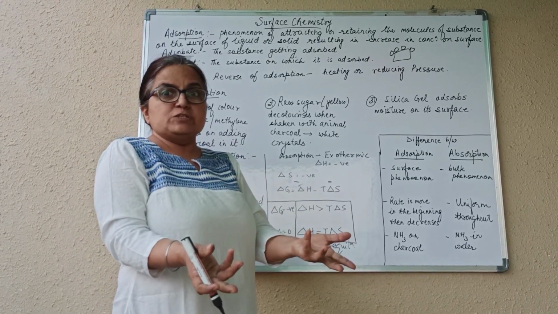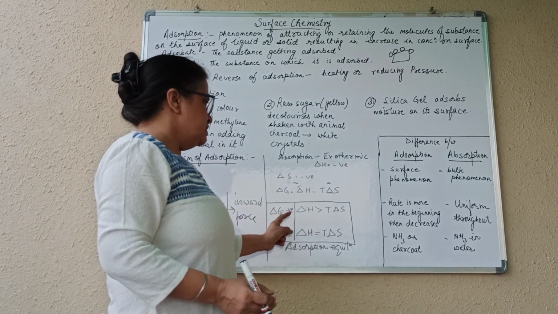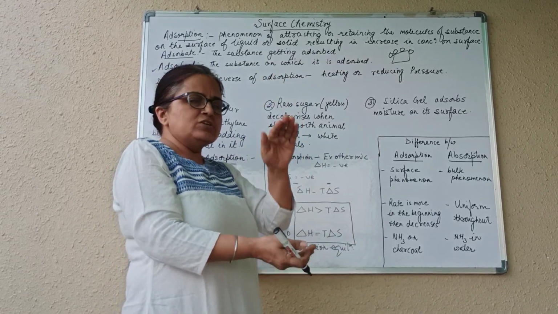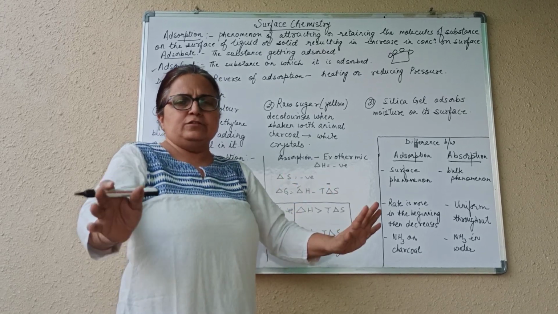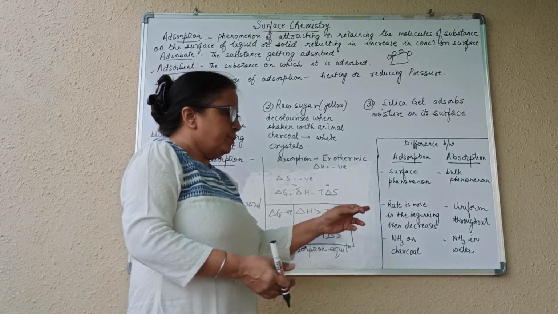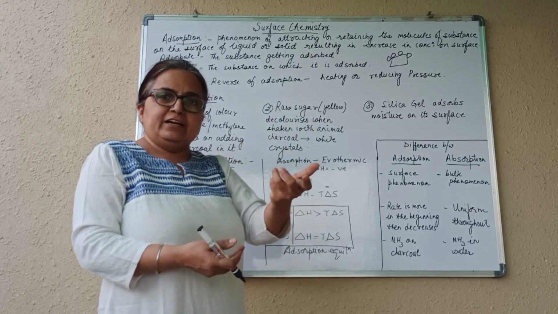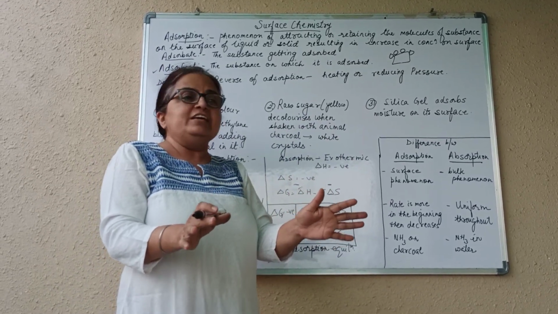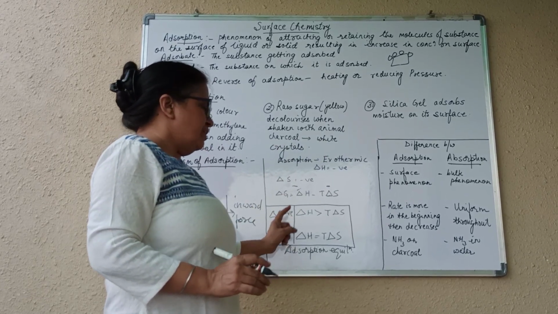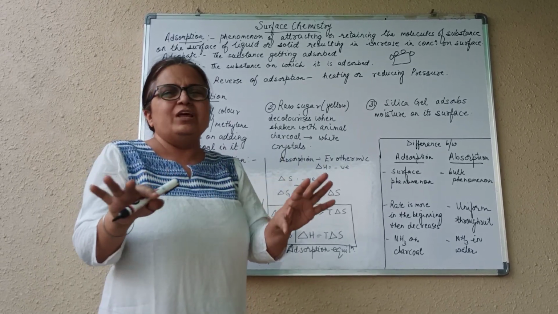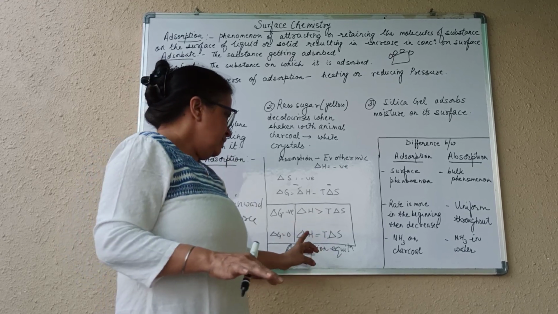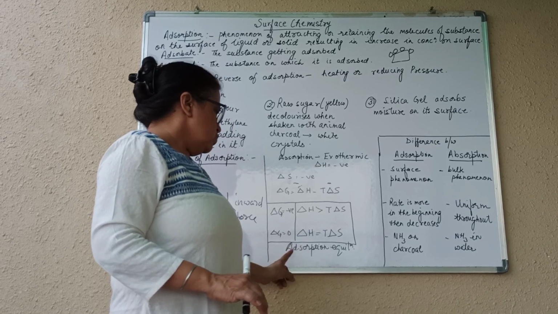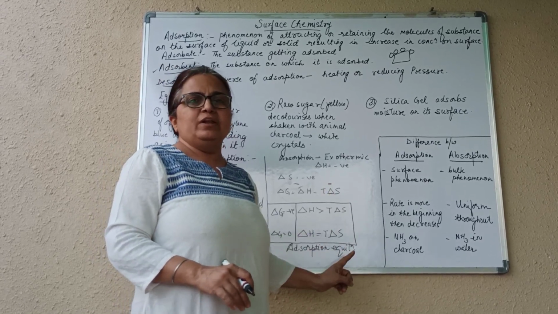When will the process be spontaneous? When delta G is negative. Initially the bonds are being formed and entropy is decreasing throughout, but delta H is negative. After some time, the whole surface will be covered by the adsorbate molecules. So there will be one particular point where equilibrium is achieved, where delta H and T delta S become equal. That is called adsorption equilibrium.